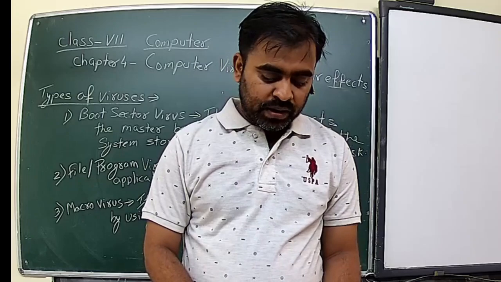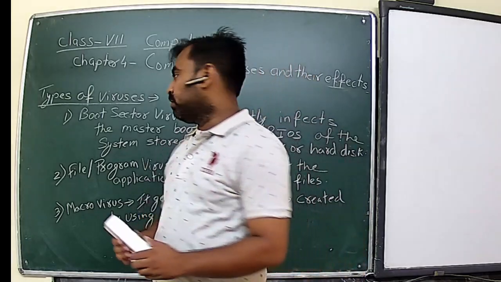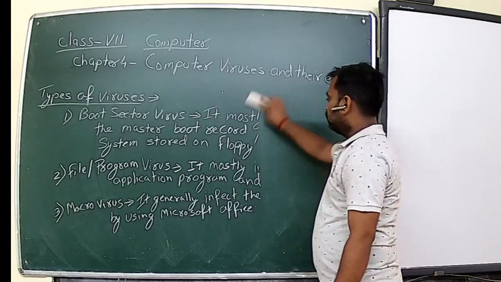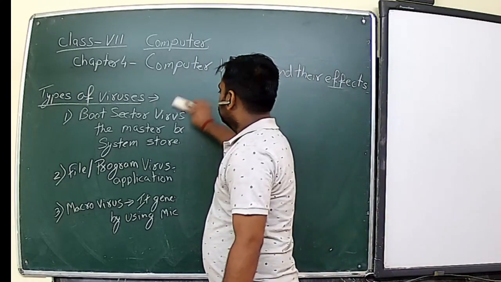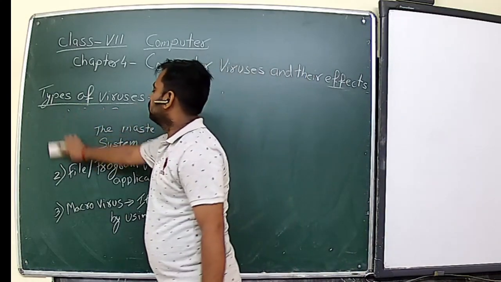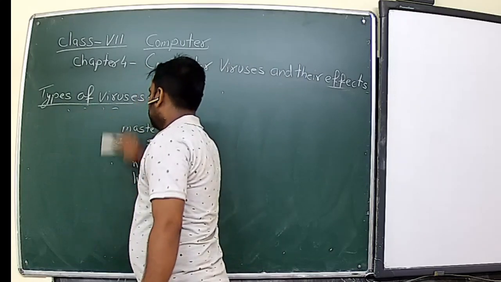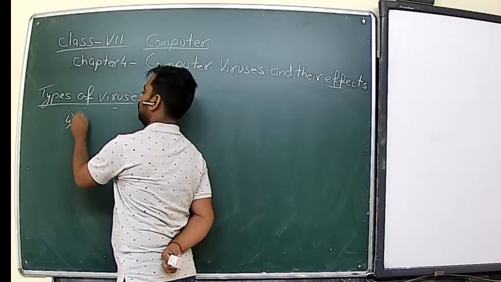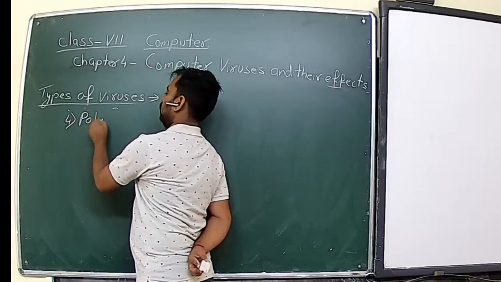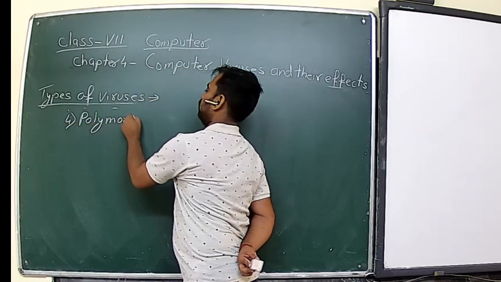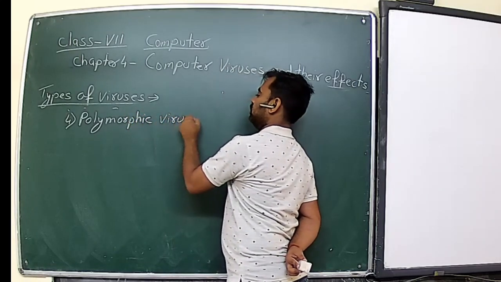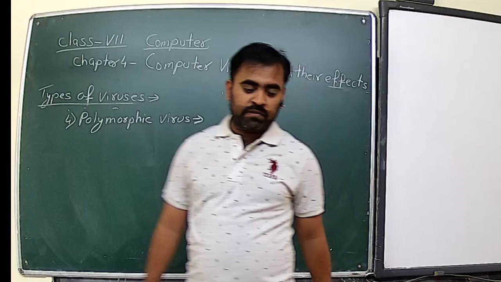Okay. Now the next one, the fourth one, is the polymorphic virus.